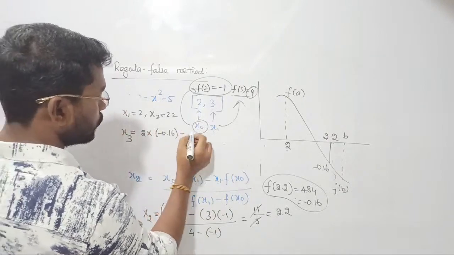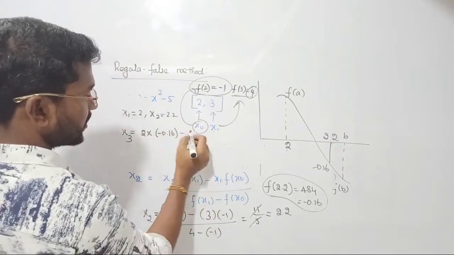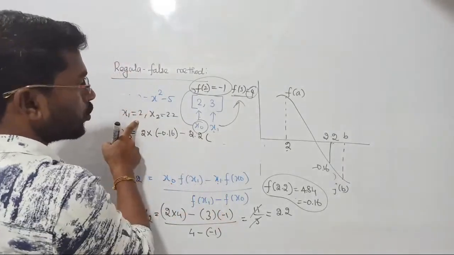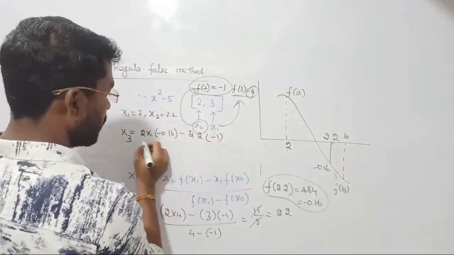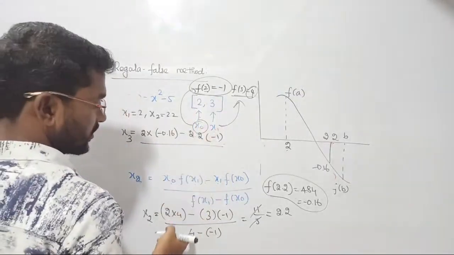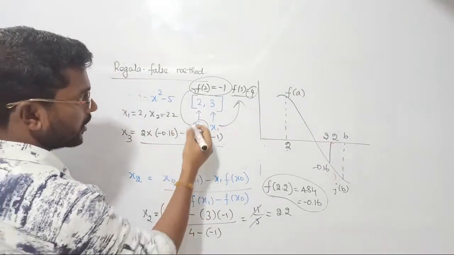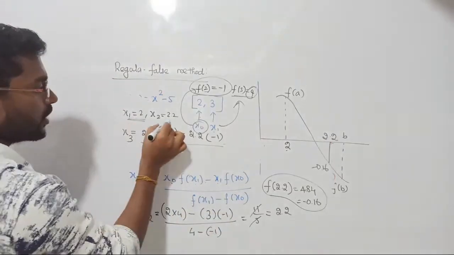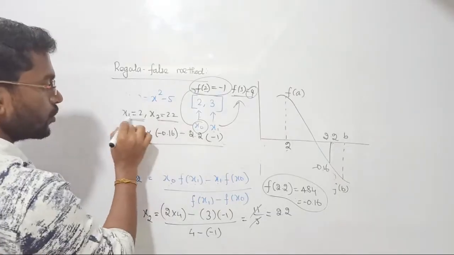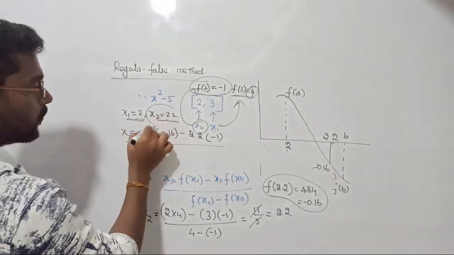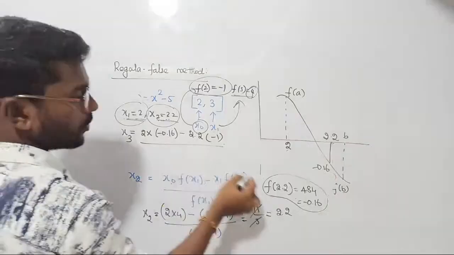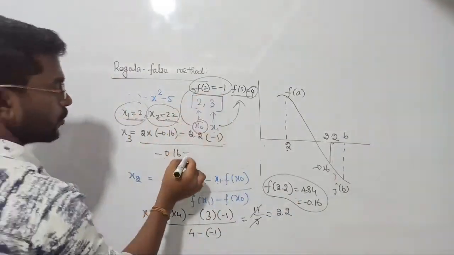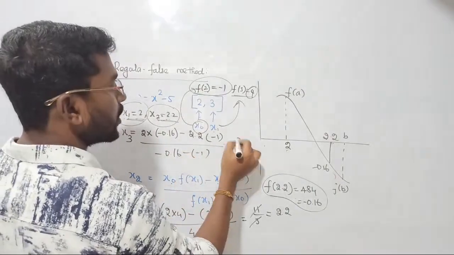x1 யார்? 2. See now it is x2, right? 2.2. Sorry guys. f of x0 னா 2 சப்ஸ்டிட் பண்ணா வேல்யூ என்ன வரும்? -1, ரைட்? டினாமினேட்டர்ல again we should consider, டினாமினேட்டர்ல யாரை கன்சிடர் பண்ணுவீங்க? ரைட்? நியூ வேல்யூஸ், ரைட்? That is f of x2 minus f of x1. So x1, x2 you have to consider these two, f of x2, f of x1. 2.2 சப்ஸ்டிட் பண்ணும்போது we are getting minus 0.16, 2 சப்ஸ்டிட் பண்ணும்போது we are getting -1. Just reduce பண்ணீங்கன்னா you are going to get the next root.